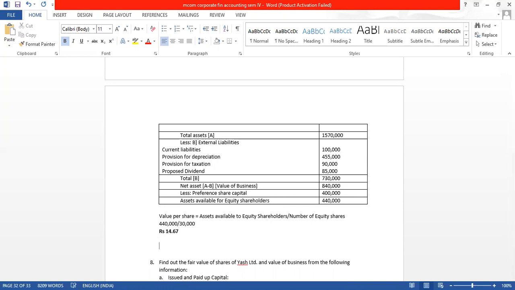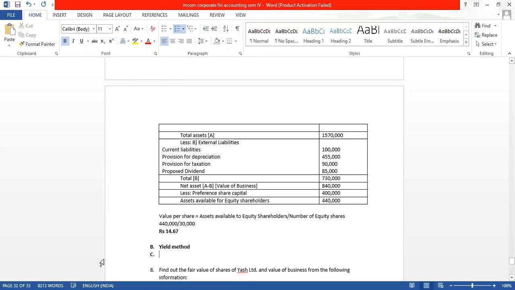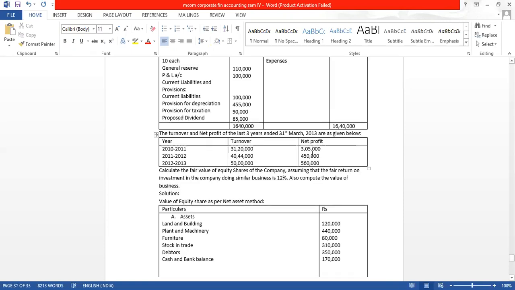Now we will go to the second method, which is the yield method. In the yield method, what we will require is the FMP, the expected profit.